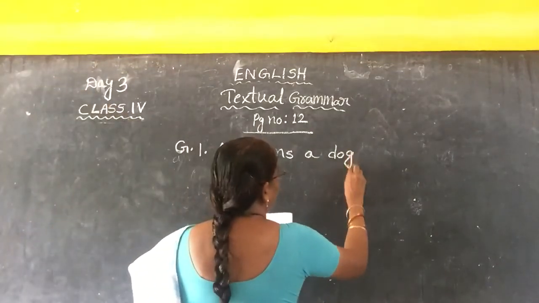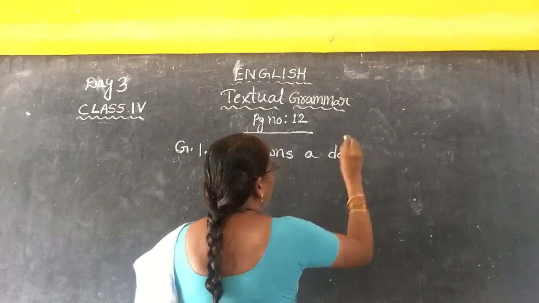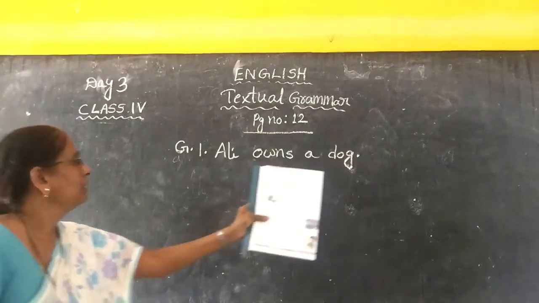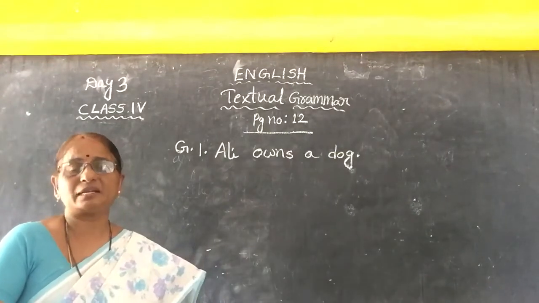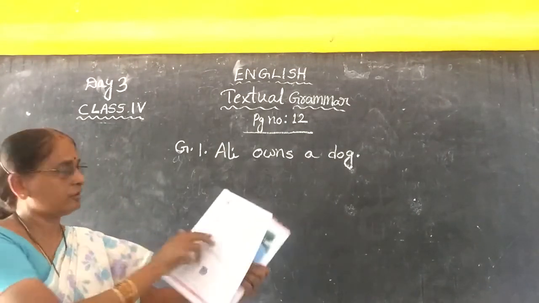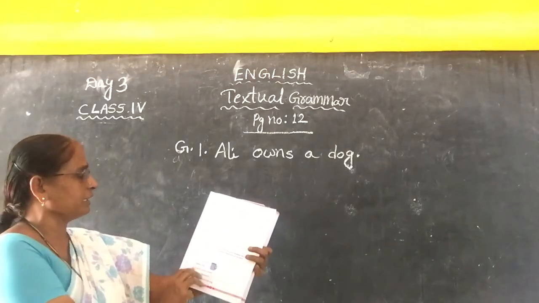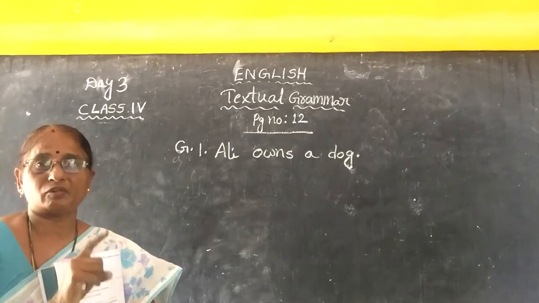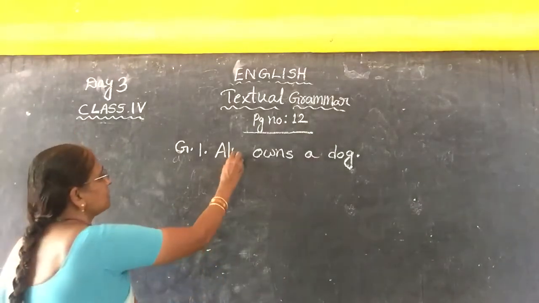See, children, Ali owns a dog. What sentence is this, sir? Full stop is there. Here you have declarative or assertive sentence, imperative sentence. Imperative sentence has two roles: one is command and one is request. But what sentence is this?